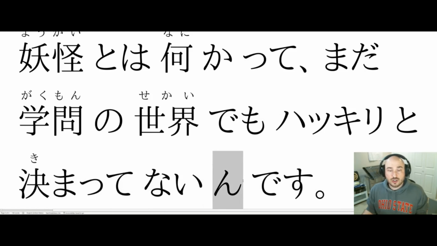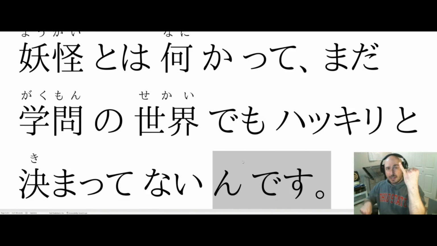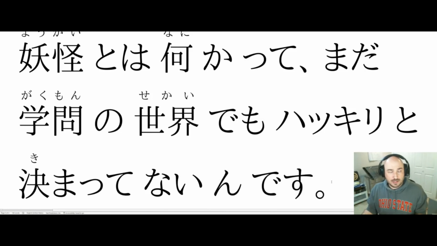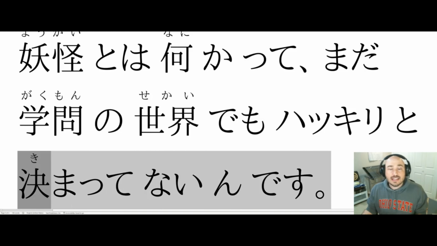This n desu is short for no desu. Kimatte inai no desu is also acceptable here. This makes it sort of an explanation. When you have this n desu or no desu or nan desu at the end, you are either providing an explanation or asking for an explanation. Here we are providing an explanation. Kimatte nai n desu. It is that, you know, it's that it's not decided.